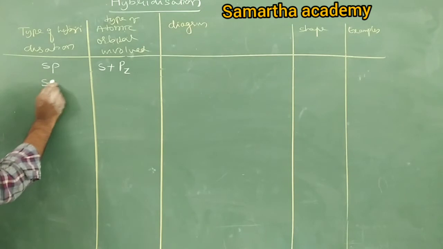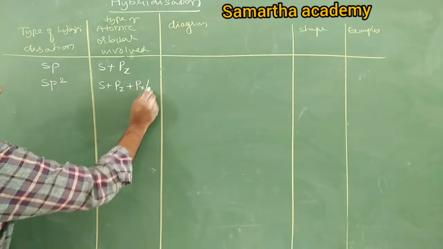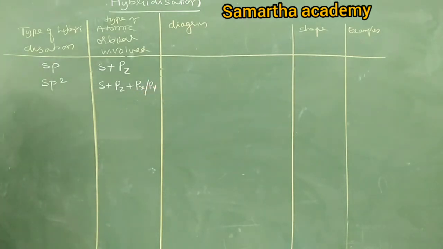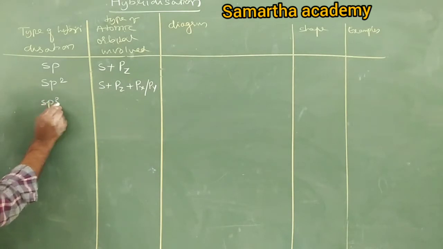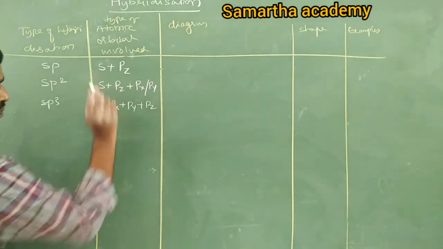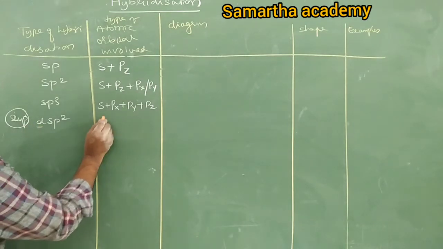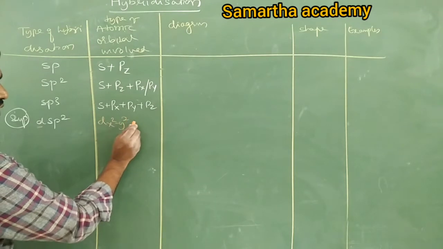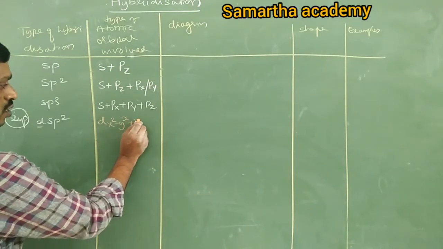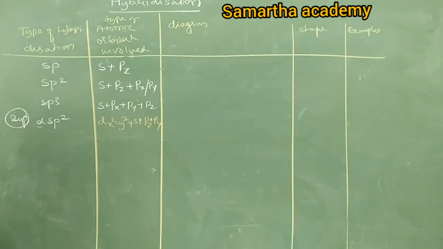Next sp2: 1 s, pz plus px or py, any one we can write. Next, sp3: 1 s orbital, px plus py plus pz. Next, dsp2, important. Tell me, in dsp2, which orbitals are involved? Yes, x square, so d, which d orbital? dx square minus y square, then plus s plus pz plus py or px. Any one orbital you can write.